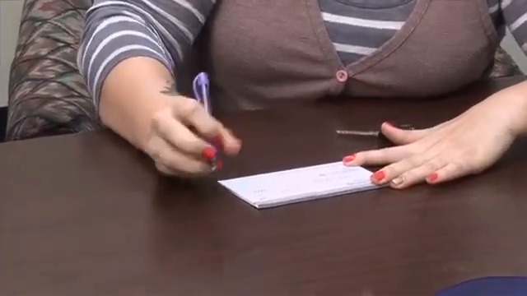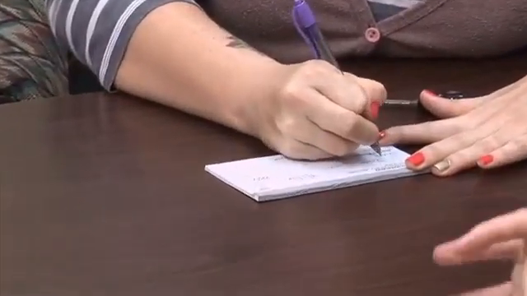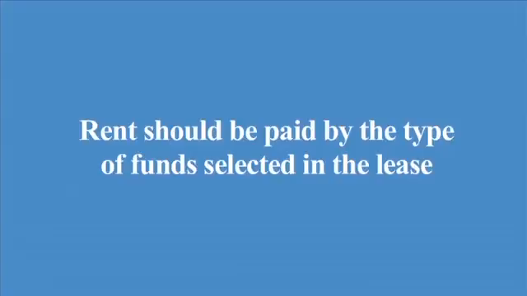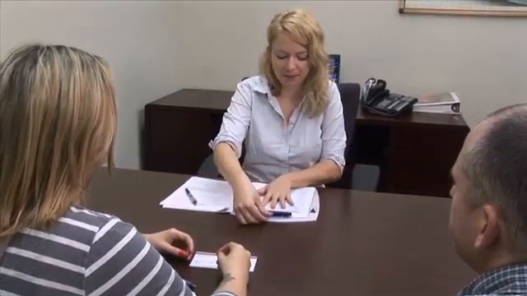This paragraph also identifies to whom payment should be made and the place of payment. Rent should be paid by the type of funds selected in the lease, which include cashier's check, electronic payment, money order, personal check, or other forms acceptable to the landlord. The tenant should not pay the rent in cash unless otherwise agreed.